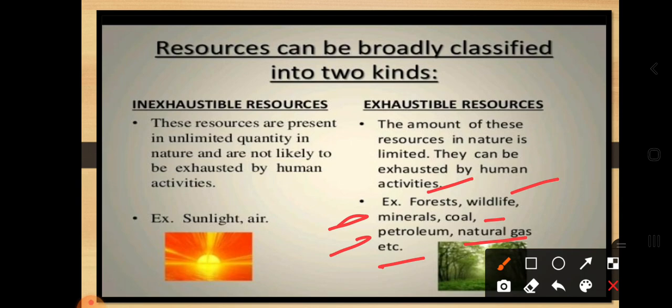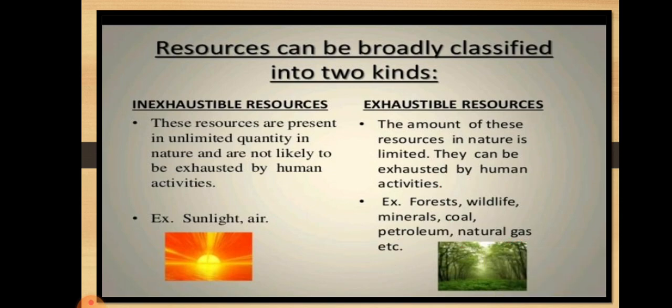Dear students, in this chapter we are going to learn about coal, petroleum, and natural gas. Which type of resources are these? They are exhaustible resources. So here we have concluded the types of natural resources.